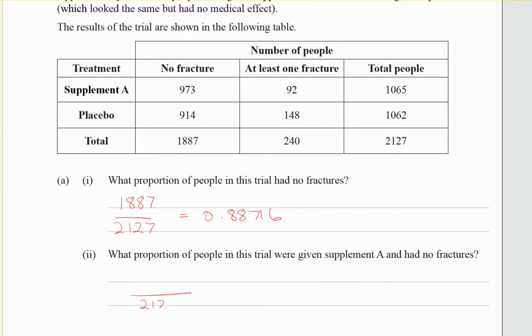Part 2, what proportion of people in this trial had A and no fractures? So 2127, it's out of all of them. We're given A and had no fractures, 973. Once again, see if that simplifies, or write it as a decimal.